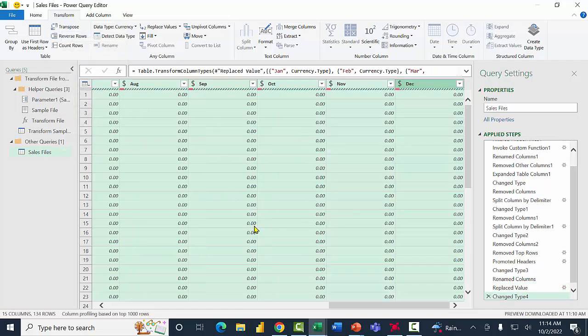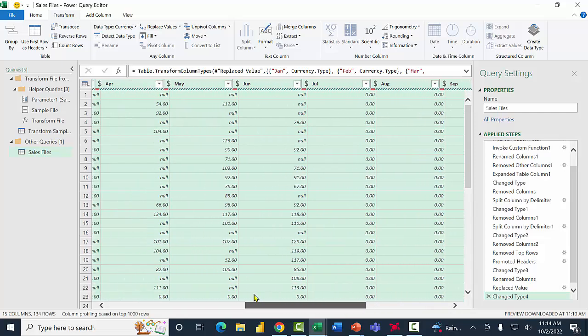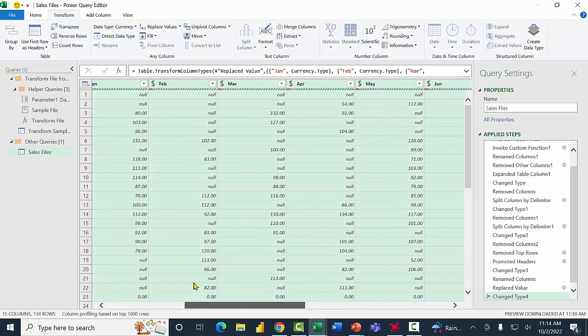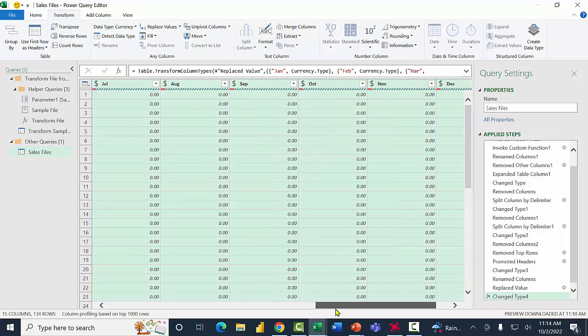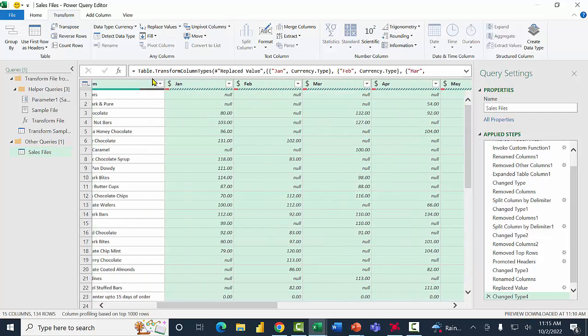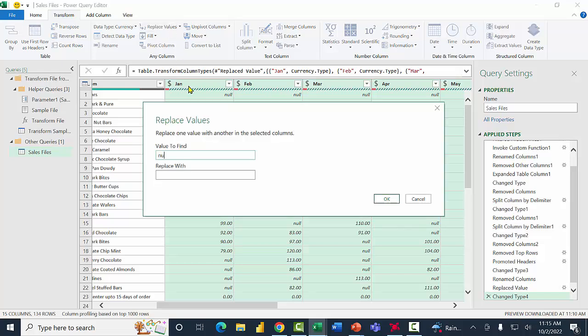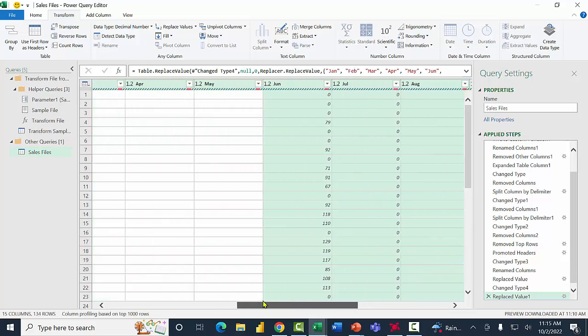Good. So notice what happened. All the fields from January over to July, now they're all numbers. I'm going to do that replace again. So I'll pick Replace Values, null to 0, just in case. I still see some nulls there. And now that should have done the trick.